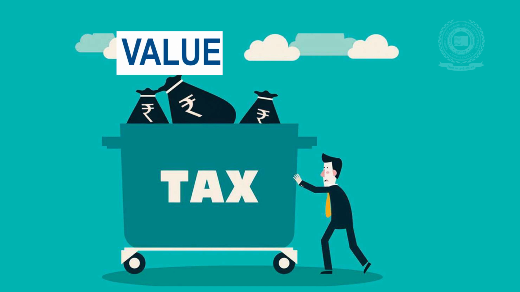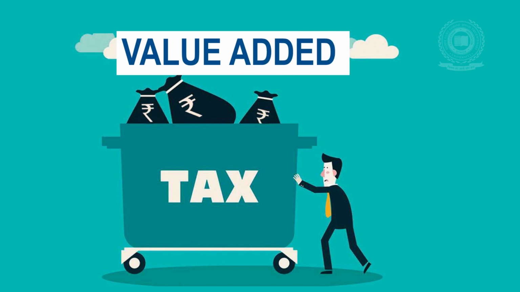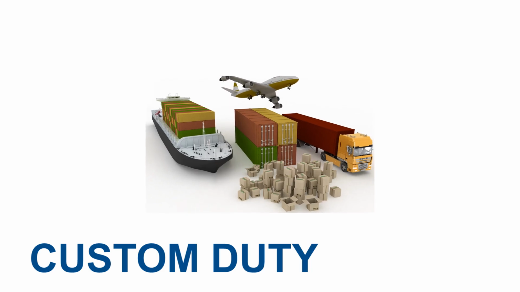This tax is levied on the sale of movable goods in India. Goods sold directly to the customers are levied VAT, which is extracted by the respective state government on intrastate sales, and central sales tax, which is collected by the central government on interstate sales. Number 4. Custom duty.